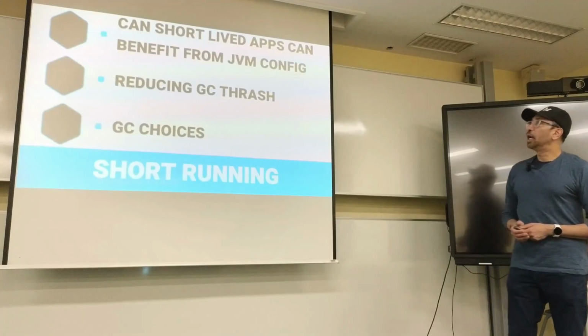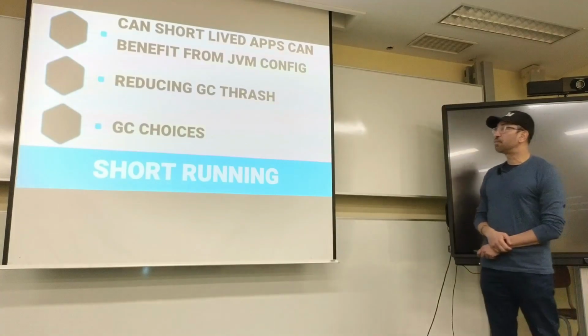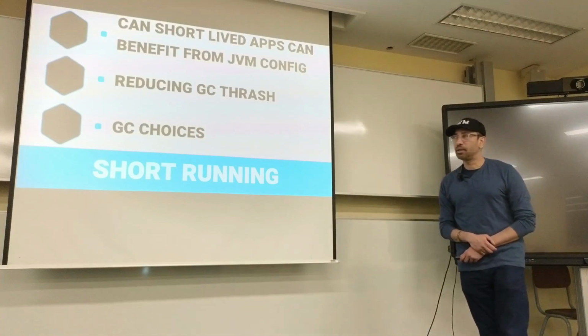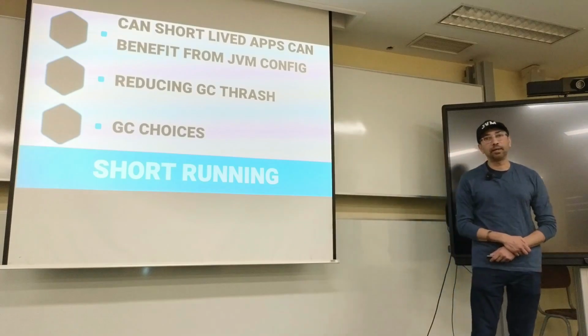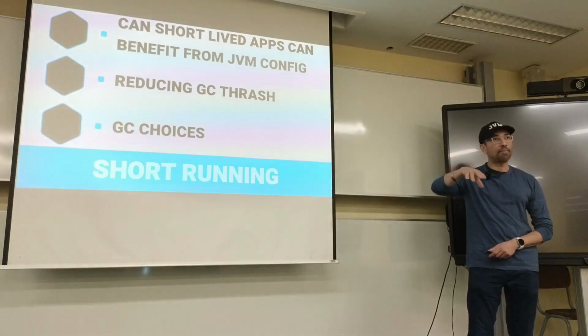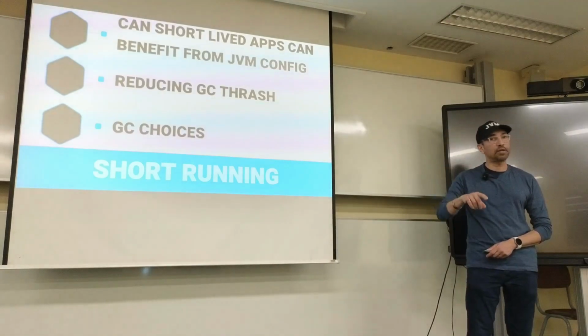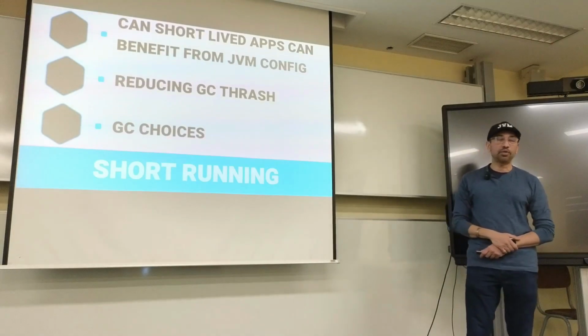All right. So we already talked about that. Can short-lived apps benefit from JVM configuration? Maybe, right? We might be able to pick a different garbage collector, like a continuous garbage collector, to keep a steady state for our application when we don't have these GC spikes and pauses. Okay, so again, this depends on your application.